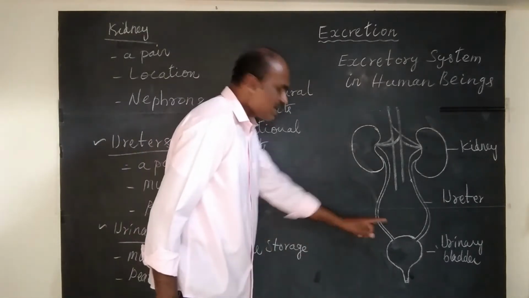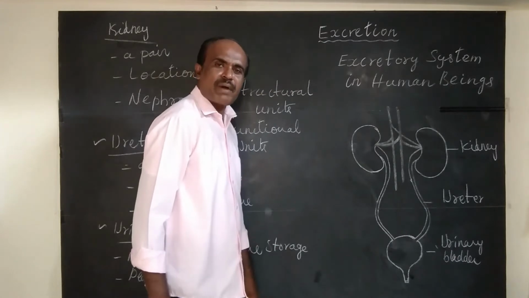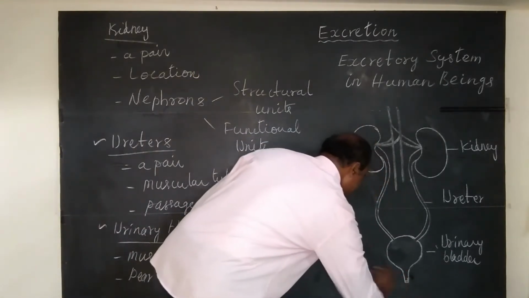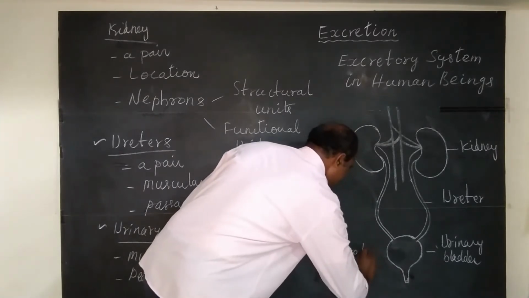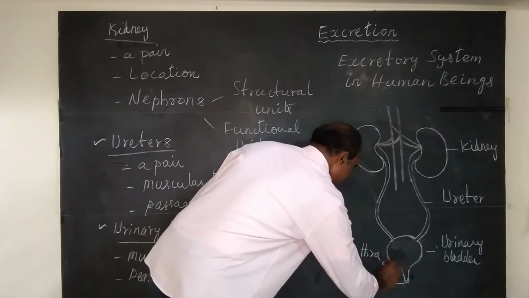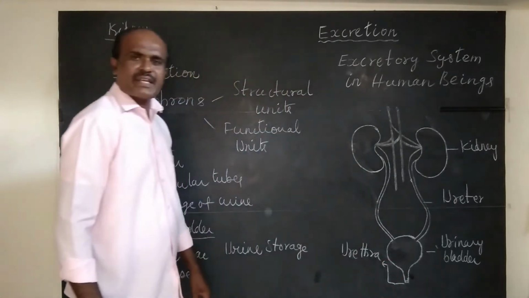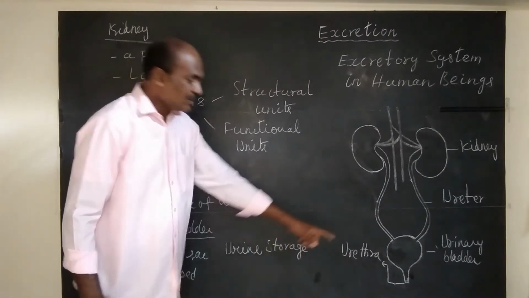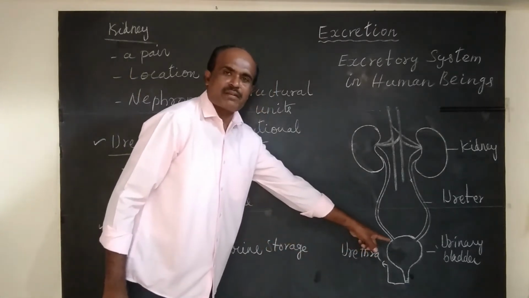And from urinary bladder, urine passes outside through urethra. So this is urethra. What is urethra? Urethra is an opening through which urine passes outside from the urinary bladder.